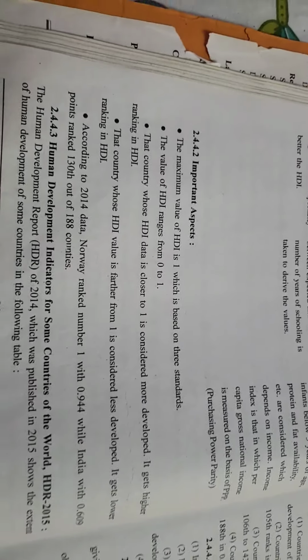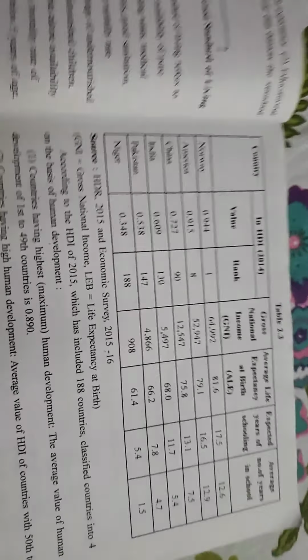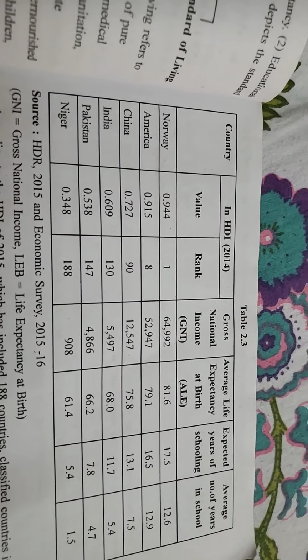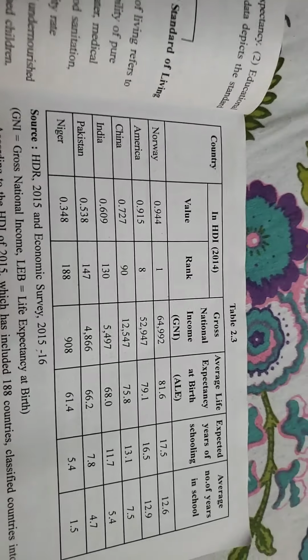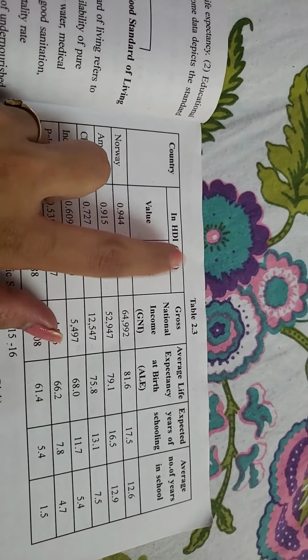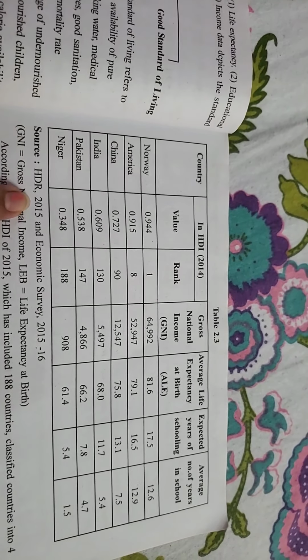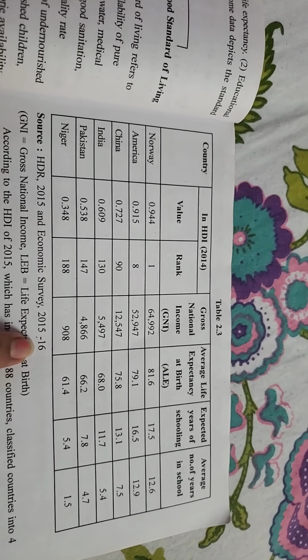Now, human development indicators of some of the countries. This is the table given here, which you can see on page number 25. Norway we have already seen, in the year 2014. This is the true data according to HDR 2015, an economic survey made in 2015 and 16.